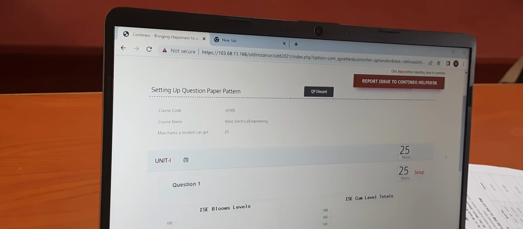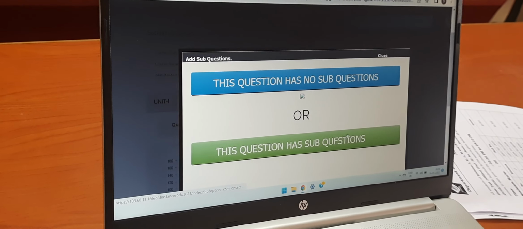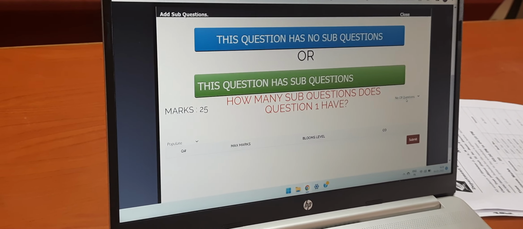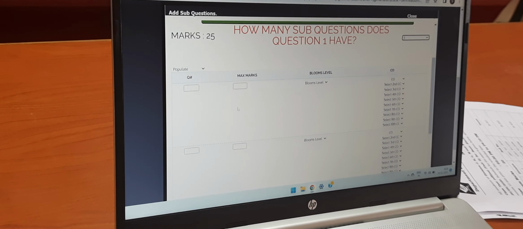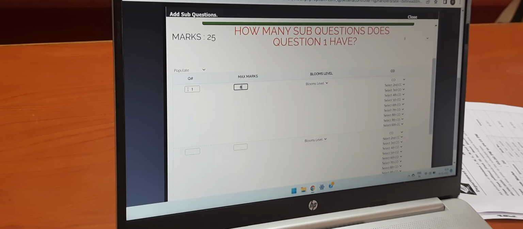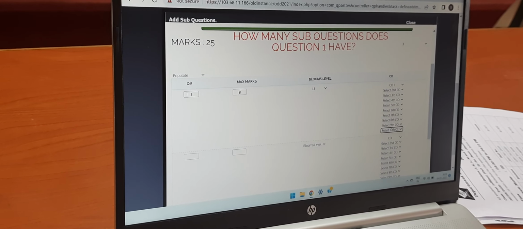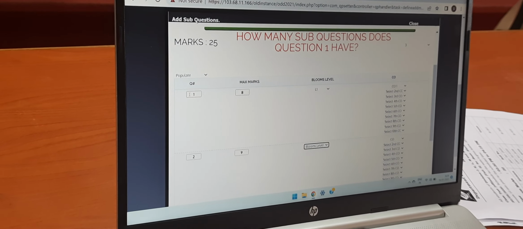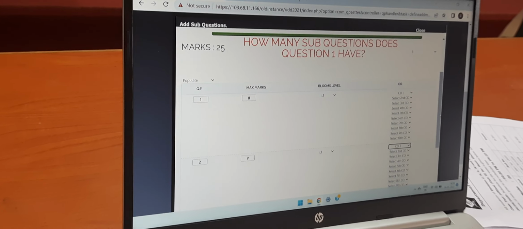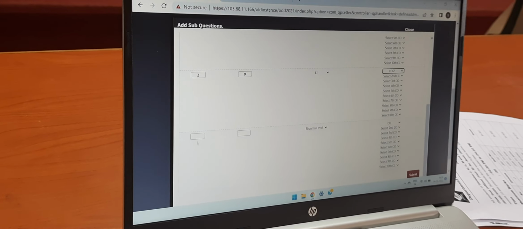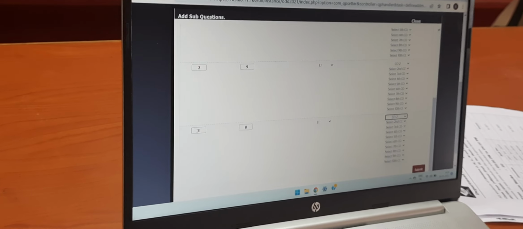Here you have to set up the question paper. Click on setup. Again it will ask whether it has sub questions. Yes, it does have separate questions. So how many questions are there? Only 3 questions, because here there is no question of attendance. Question 1 is of 8 marks, which maps to Bloom's level 1, CO 1. Then question 2, which is of 9 marks in our case. In your case it might be different. It is CO2. And last is question 3 of 8 marks, Bloom's level 1, CO3.